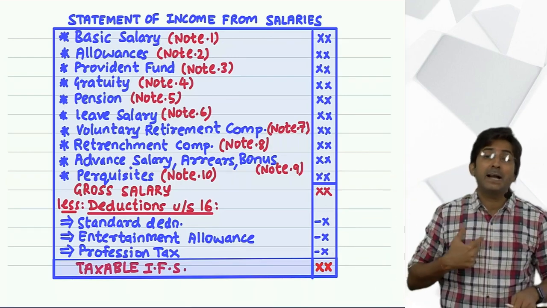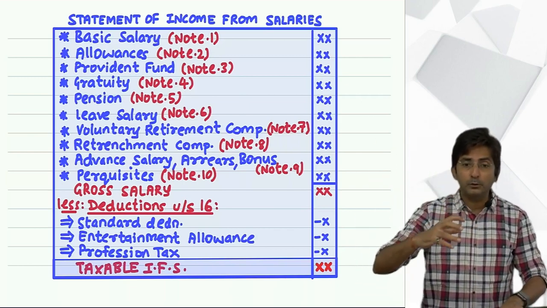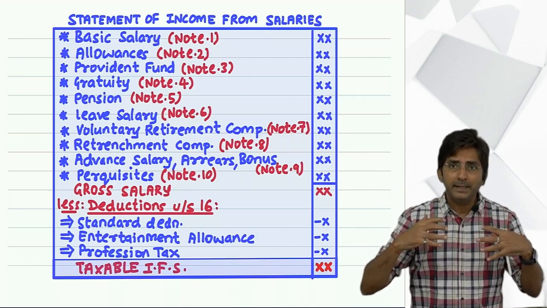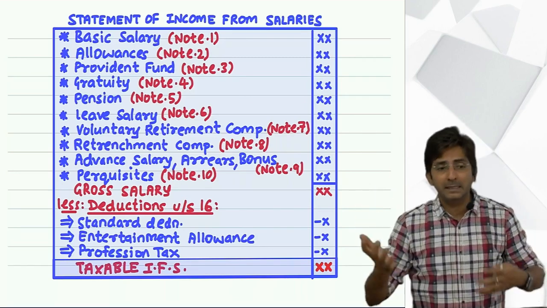Do you know the reason why I start my subject with income from other source? Because in income from other source, you get the rhythm, that yes, in income tax, there are different incomes for which we have to learn taxable, exempt, taxable, exempt.